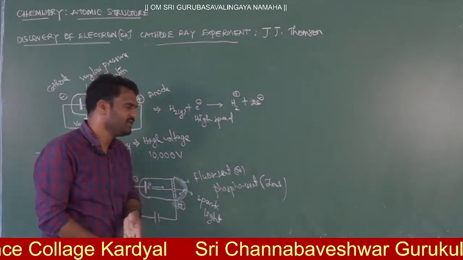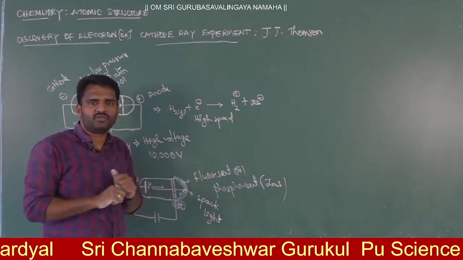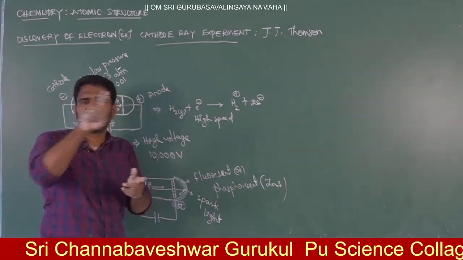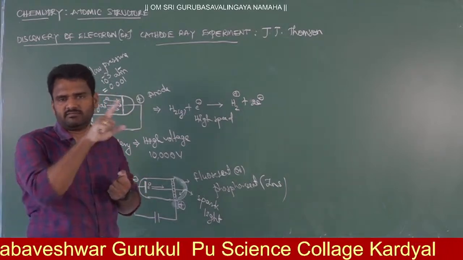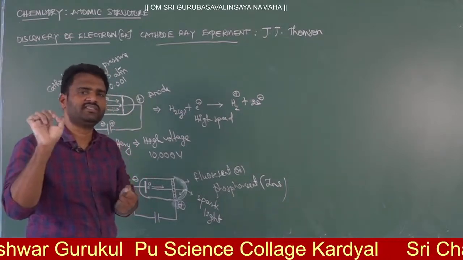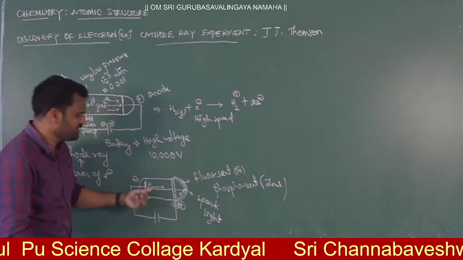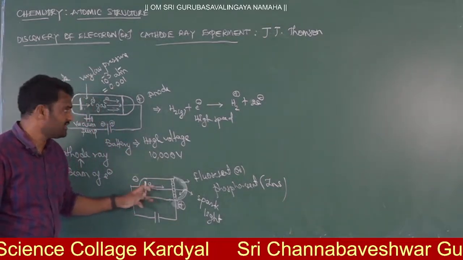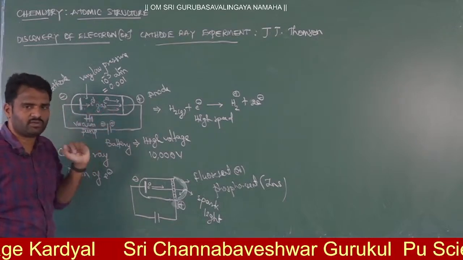In the same way here also, you can't see the flow of electrons. In the current also, in the conductance, you can't see the flow of electrons. But when you touch any electrical wire when there is a passage of current, definitely you will get a shock. Getting a shock indicates there is a flow of electrons. Same thing here also: you can't see the electrons and their flow in the first diagram.